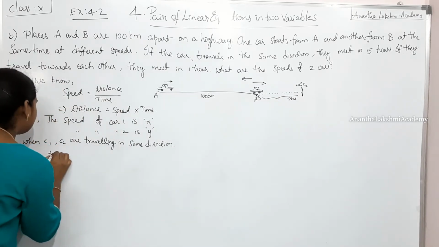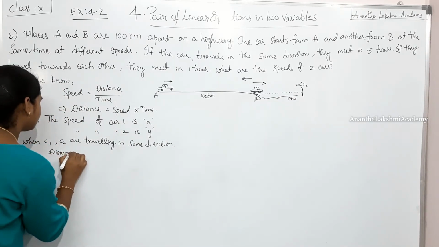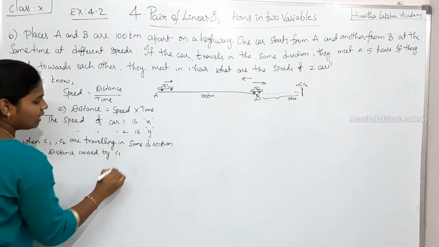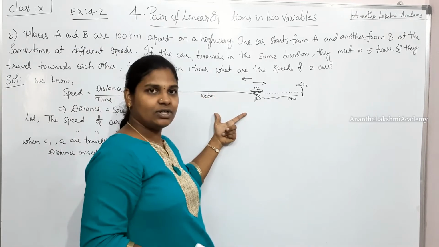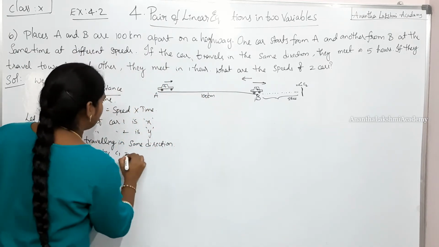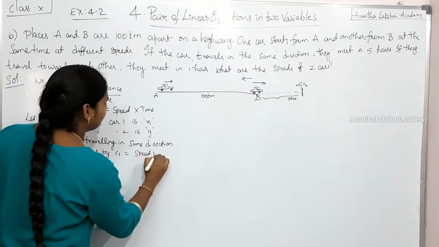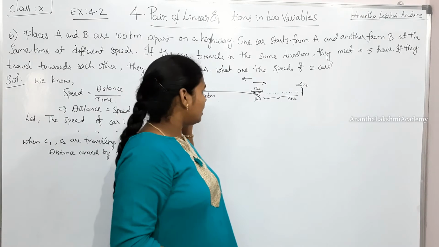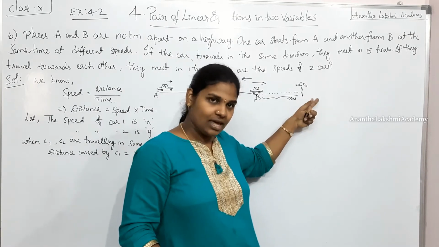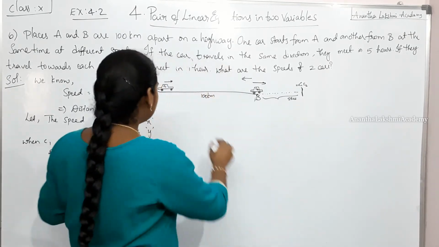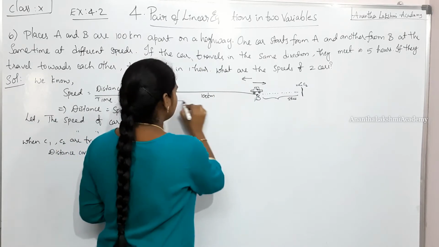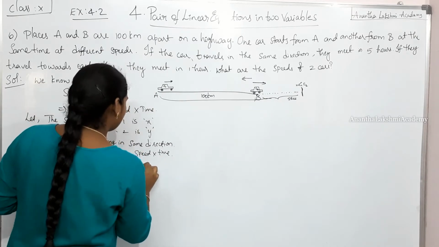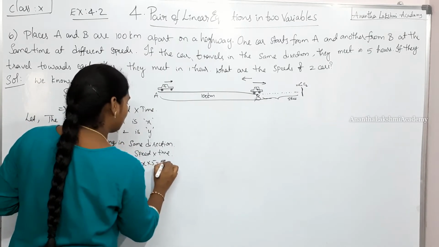Now what is the distance covered by car 1? Distance is equal to speed into time. When car A started from here, it was able to meet car B after 5 hours. The total time taken was 5 hours. So distance is nothing but x into 5. This is going to be 5x.